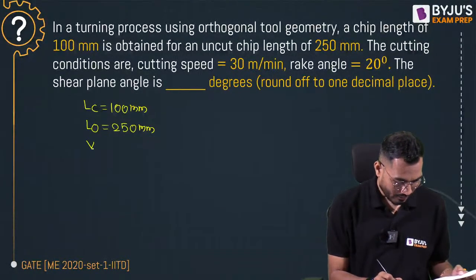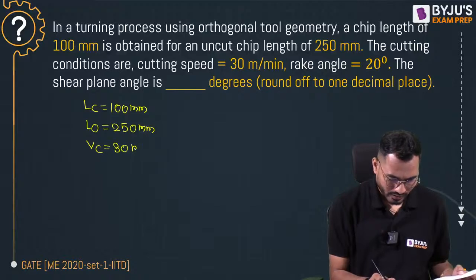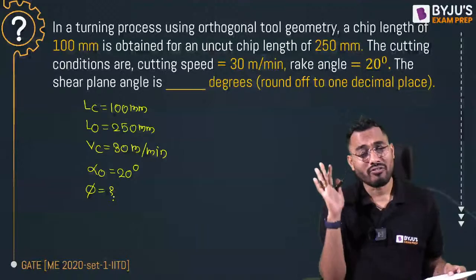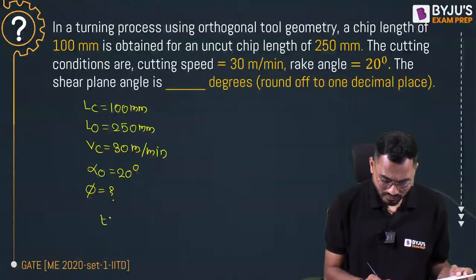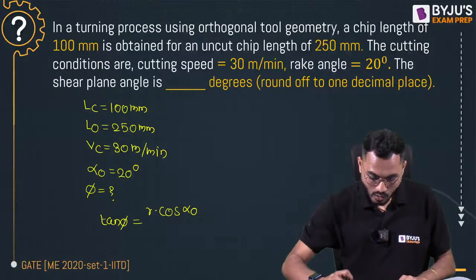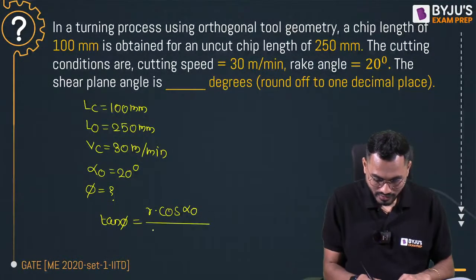The cutting velocity is given as 30 meter per minute, but it is not required at all. And alpha 0 is given as 20 degrees, and we are interested to calculate the shear plane angle phi. For calculation of shear plane angle phi, we have a simple equation: tan phi is exactly equal to r cos alpha 0 divided by 1 minus r sin alpha 0.